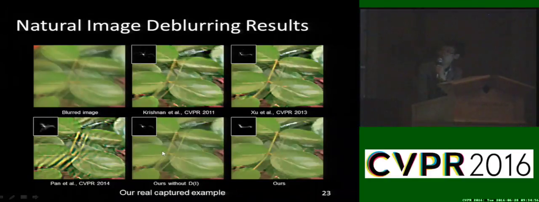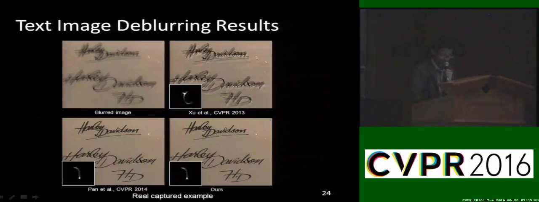Here is the result without using the dark channel prior. We can see that it still contains significant blur effects. However, our method generates a much clearer image. As our method is generic, we also evaluate on text images. We know that the natural image deblurring method is not able to generate a clear result from this blurred image. However, our method generates a result comparable to the method which mainly focuses on the text image deblurring problem.